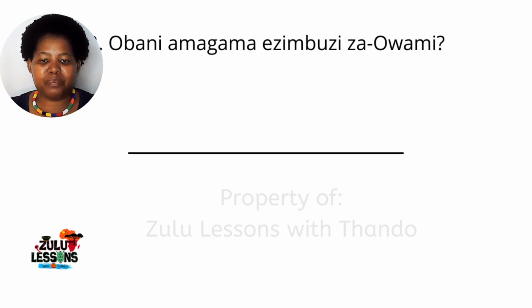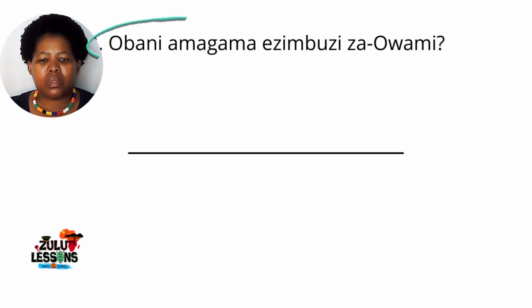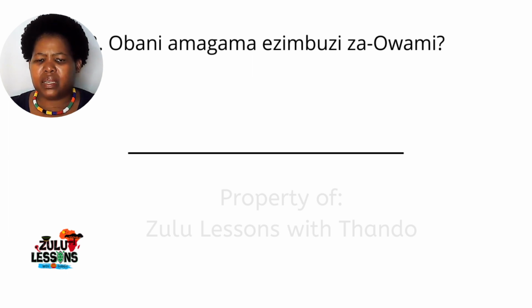Umbuzo wesibili. Obani amagama ezimbuzi za Owami? What's the question word here? The question word is at the very beginning. We see that we have bani, which is who is, but the prefix has changed from u that we had in the first question to o.